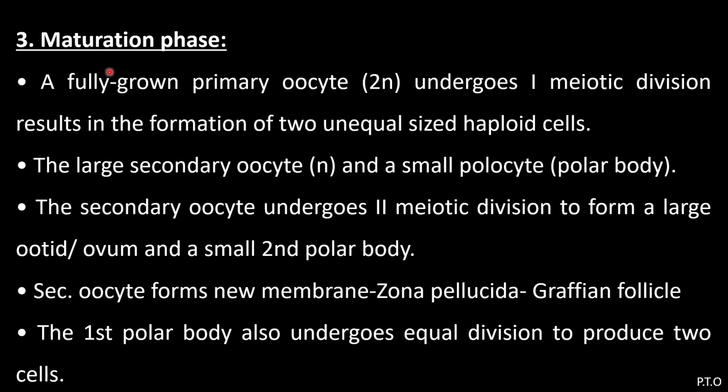In the third phase, the maturation phase, a fully grown primary oocyte undergoes the first meiotic division and results in the formation of 2 unequal-sized haploid cells: a large secondary oocyte and a small polocyte, which is called the polar body. The secondary oocyte undergoes the second meiotic division to form a large ootid and a second polar body. The secondary oocyte forms a new membrane, the zona pellucida, in the Graafian follicle. The first polar body also undergoes equal division to produce 2 cells.